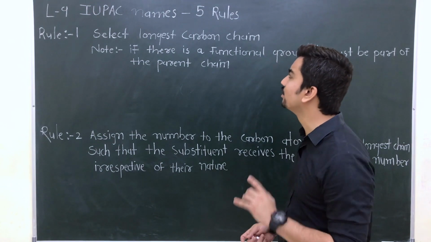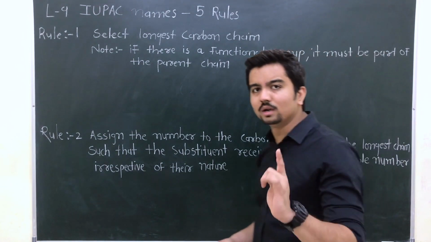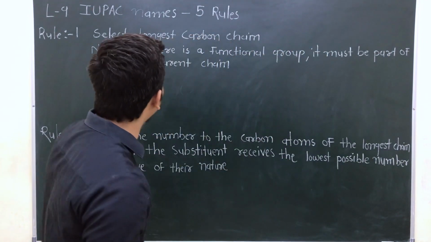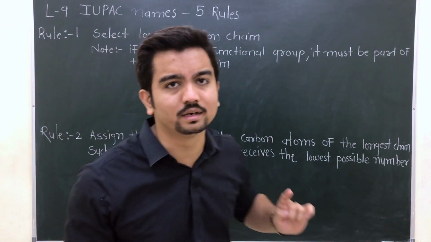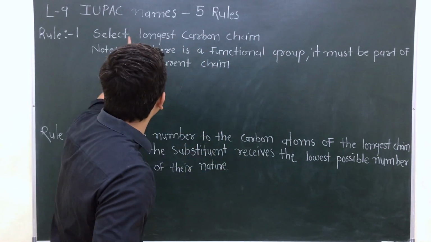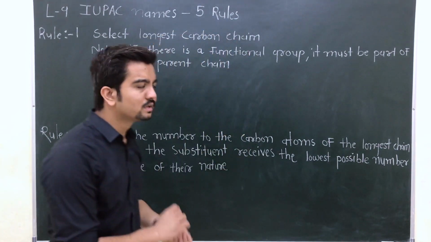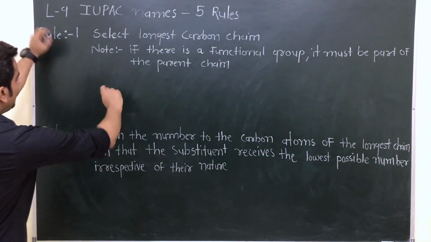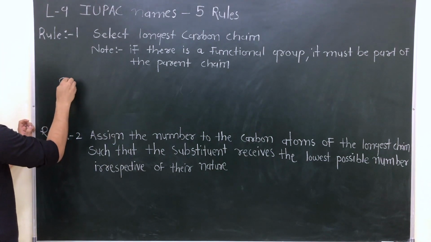Now here, my dear friends, we are going to start the rules. Rule number 1 states that you should select the longest carbon chain. Clear? This is our rule number 1. Select the longest carbon chain.